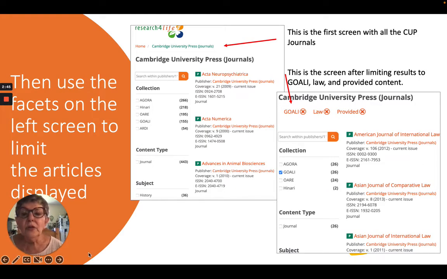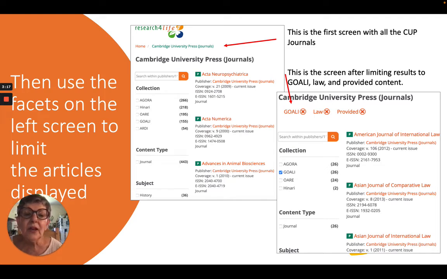You can then use the facets on the left-hand screen to limit the articles displayed. For example, in this one, the facets that I've picked on the left-hand side, I've picked GOALI, so I want things dealing with legal material. The publisher that I've looked up is Cambridge University Press, and you can see there that under GOALI, which is the law, more law and social sciences, the collections have 155 items.